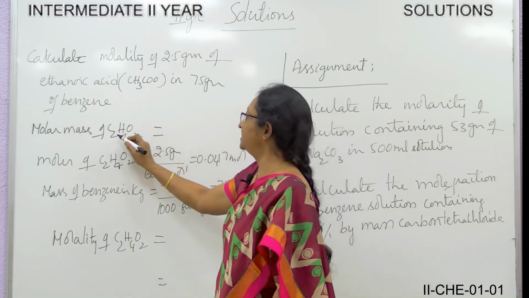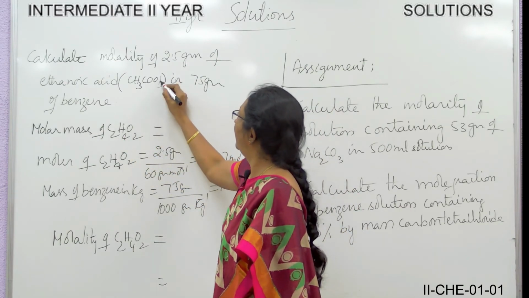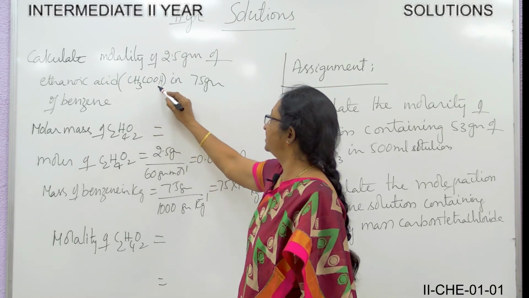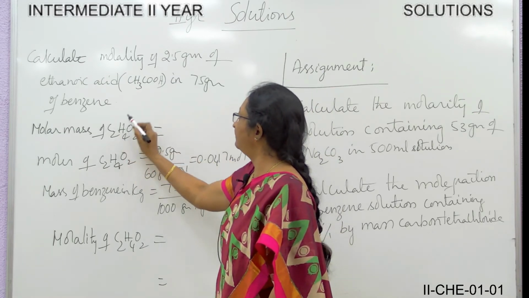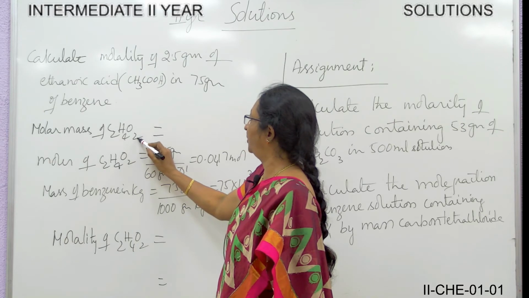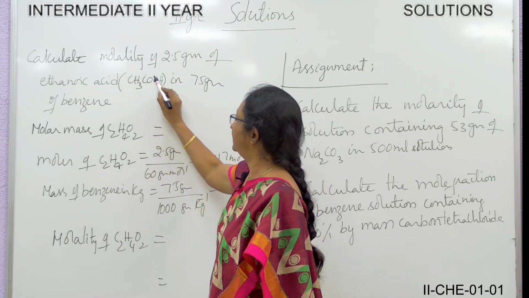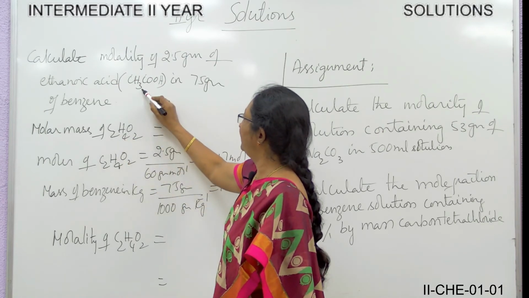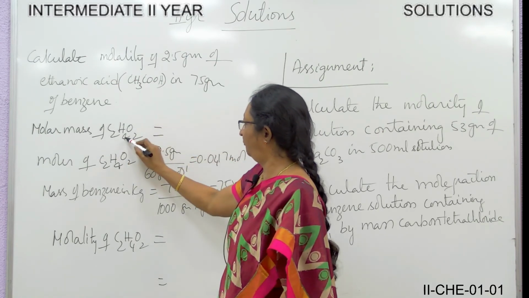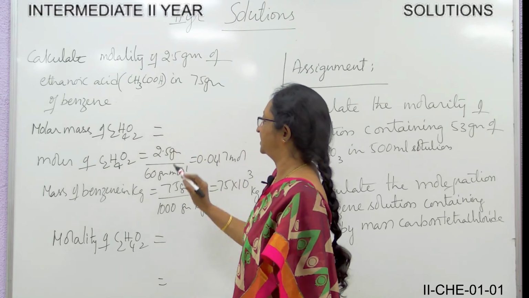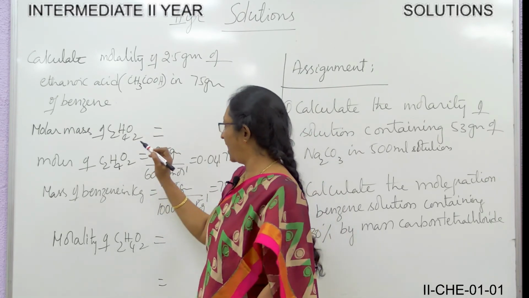Calculate the molality of 2.5 grams of ethanoic acid in 75 grams of benzene. Here you are asked to find the molality of ethanoic acid, whose weight is 2.5 grams, and the weight of the solvent, benzene, is 75 grams.